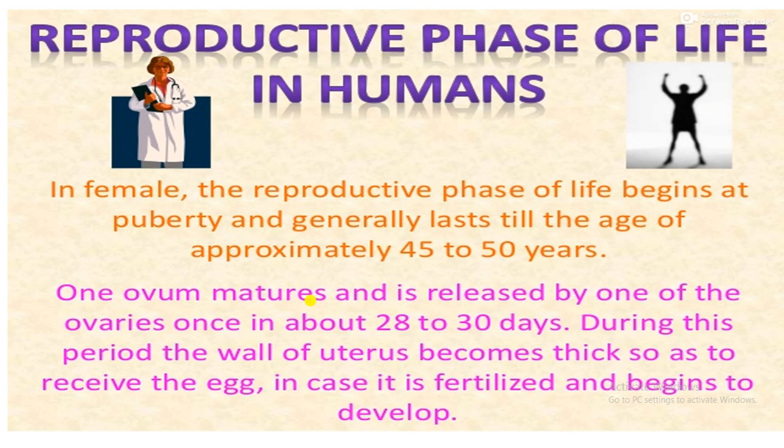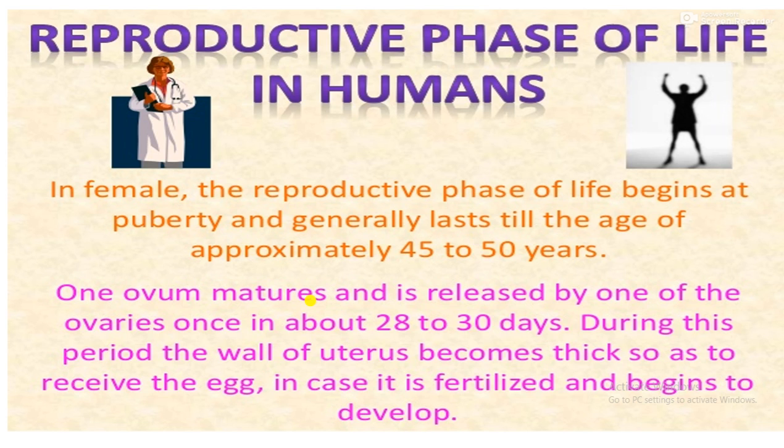Then what happens? Menopause — the menstrual period stops. So the ovary maturation and ovary development also stop. One ovum matures and is released by one of the ovaries once in about 28 to 30 days. Actually, this menstrual cycle happens within 28 to 30 days.